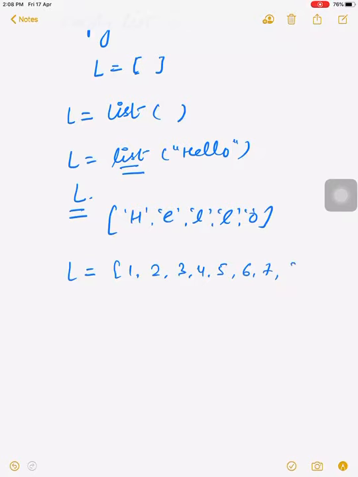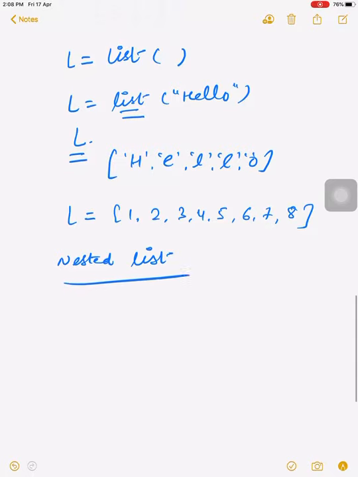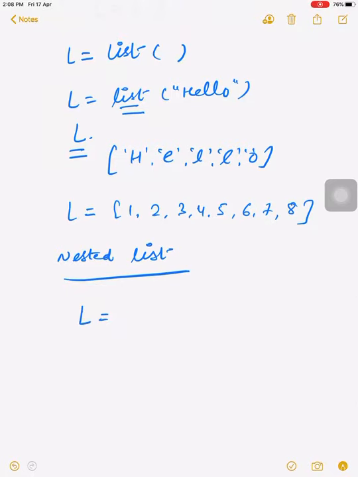Now we come to another way. We can also define a list as L equal to 1, 2, a long sequence of values, and so on. Here we can also learn something about nested lists. A nested list means a list inside a list. For example, we can write 1, 2, and in another square bracket we write 3, 4, and then 5. This is called nested, because this list is nested inside the outer list.